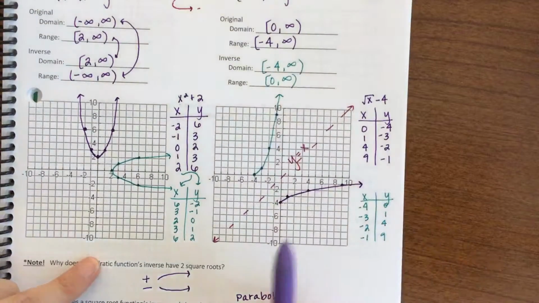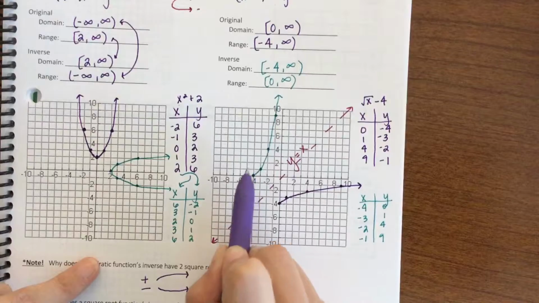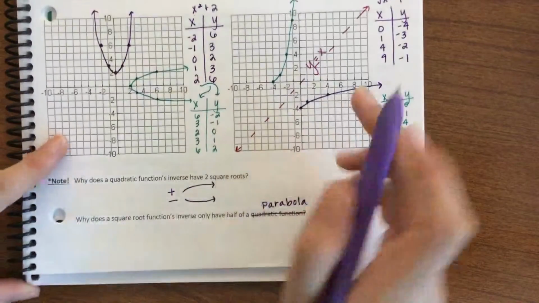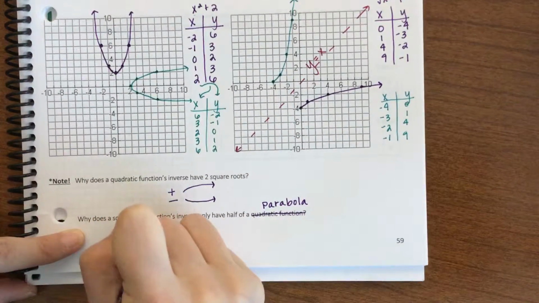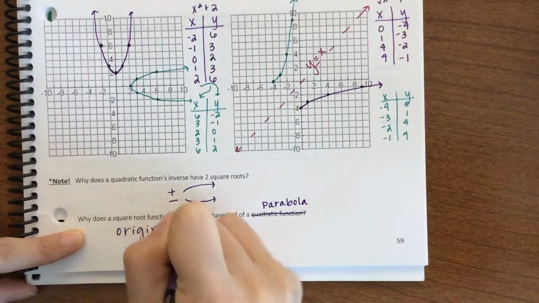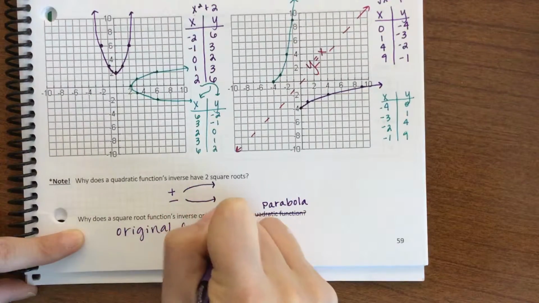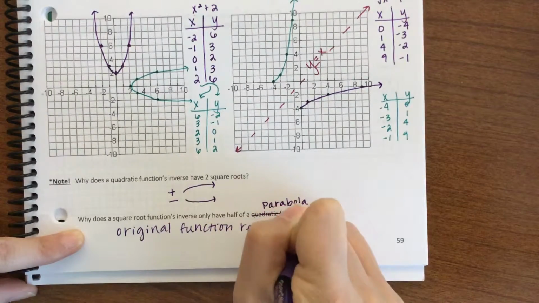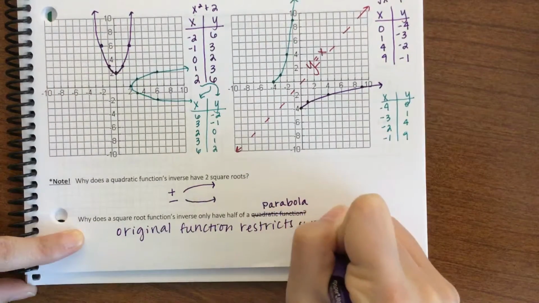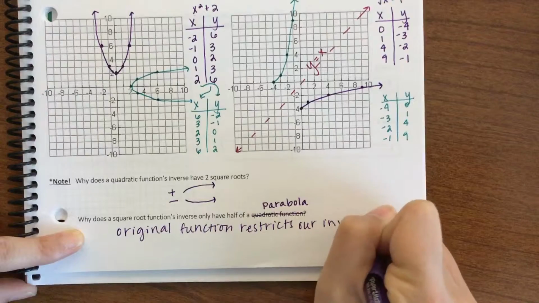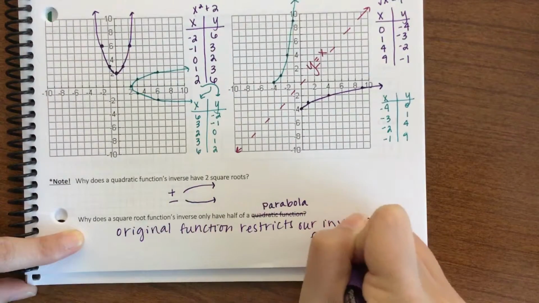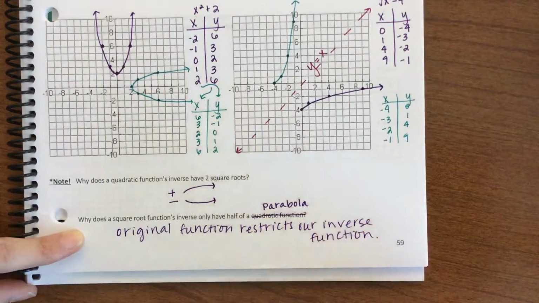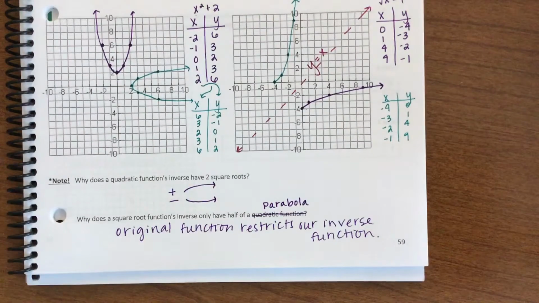So it's only half, remember, because our original dictates what happens to our inverse. So the original function restricts our inverse function. Okay.